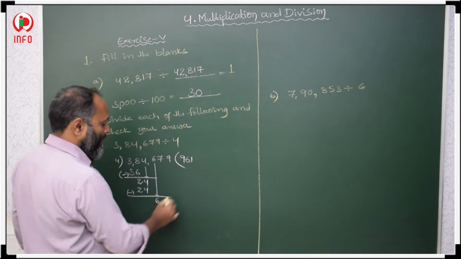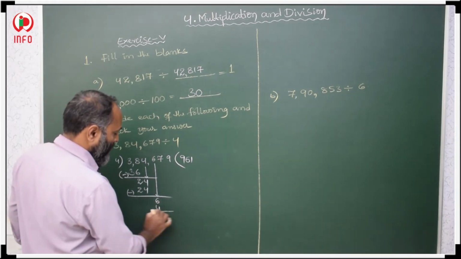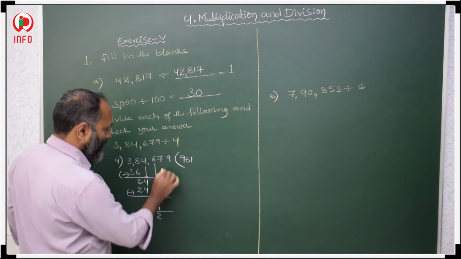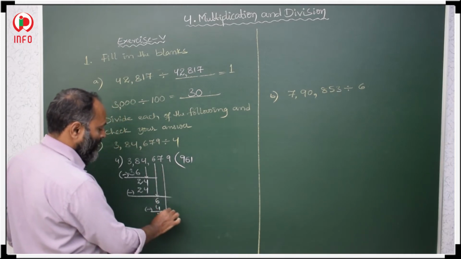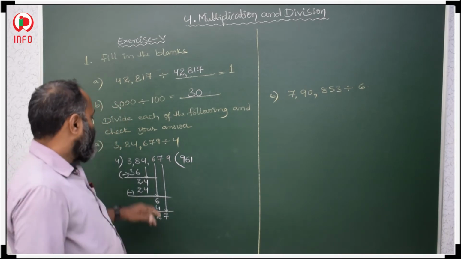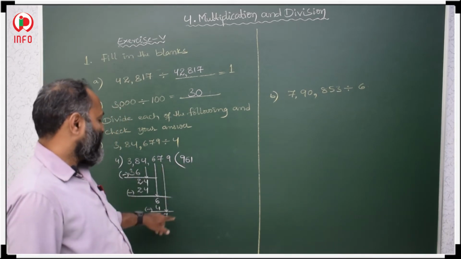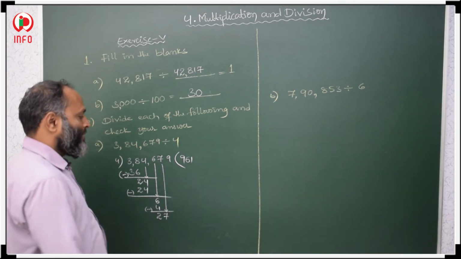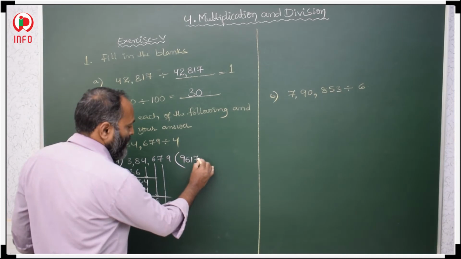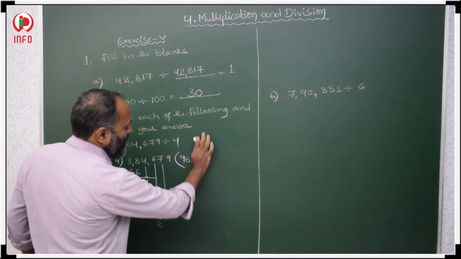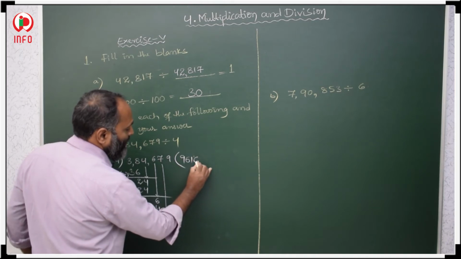4 1s are 4, then 6 minus 4, 2. After that, the very next number you have to copy, 27. 4 6s are 24, 4 7s are 28. 28 is greater, which means 4 7s we cannot take. 4 6s are 24, we have to take.